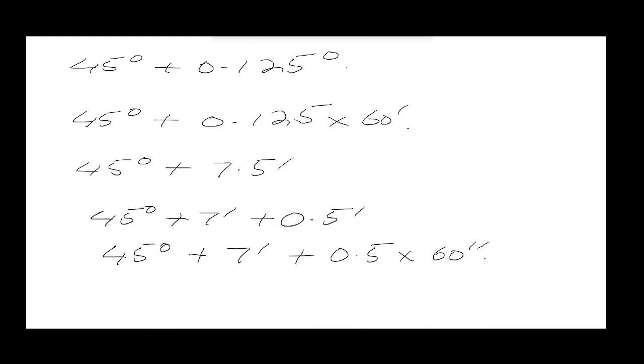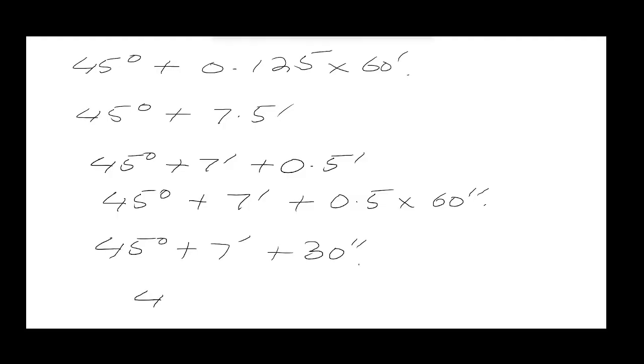So when you multiply both of these, that results in 30. So we can write 45 degrees being added with 7 minutes and then added again with 30 seconds. And if we want to write that in the degree, minute and second format, you can just write 45 degrees, 7 minutes and then 30 seconds. So this will be our final answer.